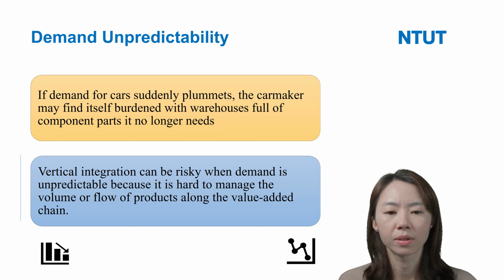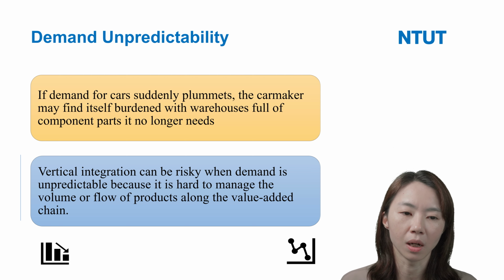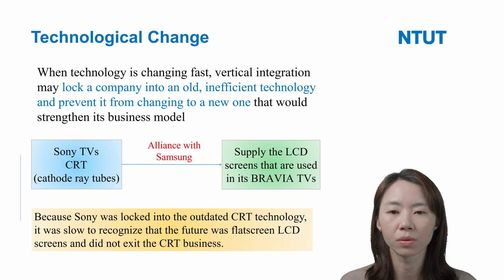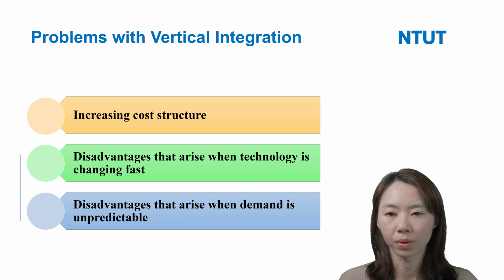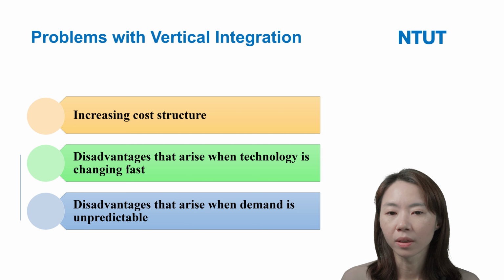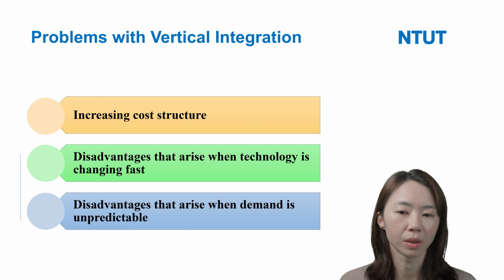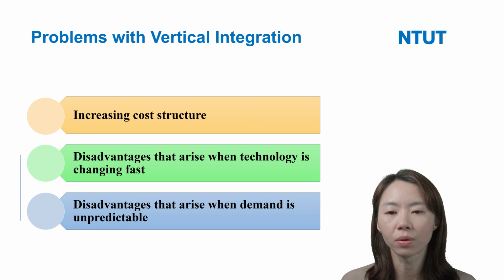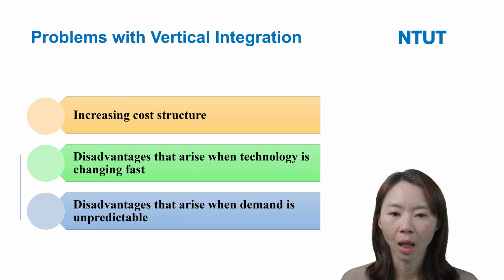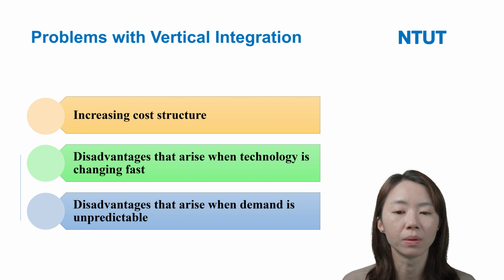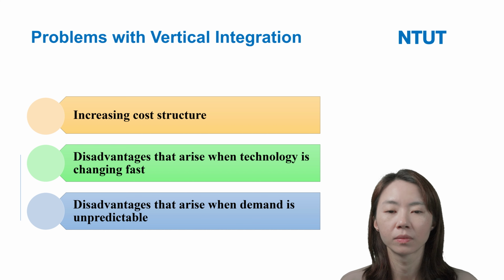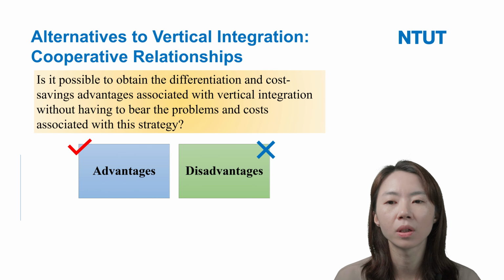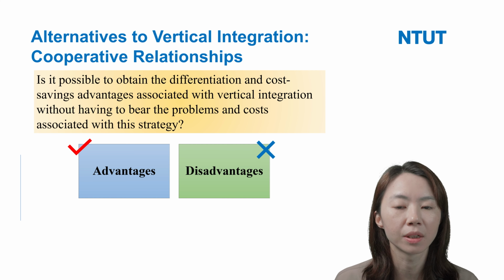Okay, so we can see vertical integration has advantages and disadvantages. Here we indicated the problems, the disadvantages of vertical integration. Sometimes it may increase the cost structures, and when technology and demand change so fast, vertical integration is not good for firms. Next, we will talk about the alternative to vertical integration.